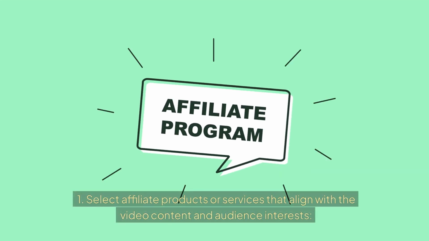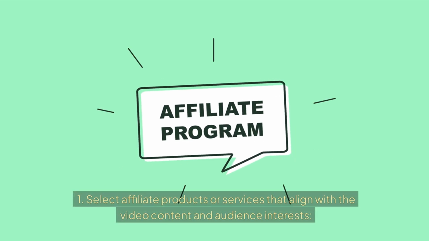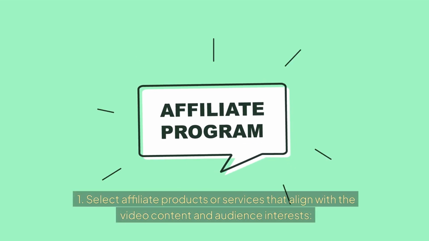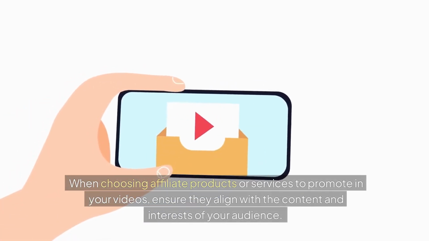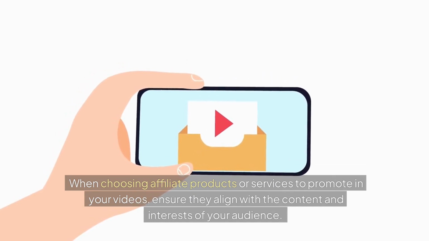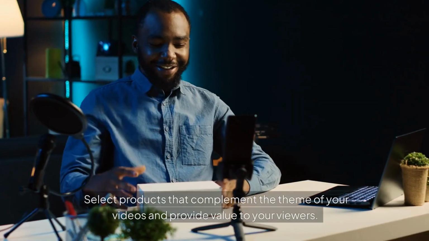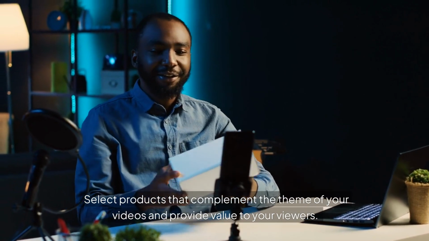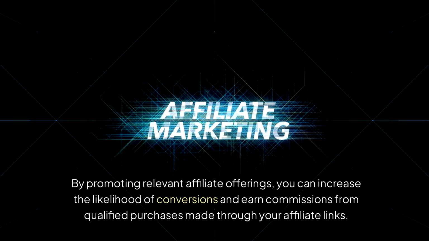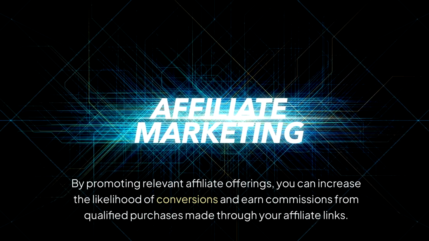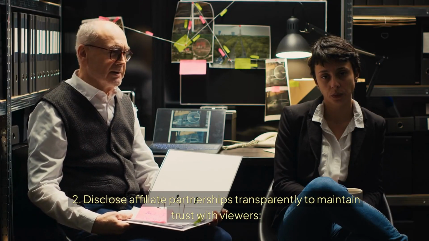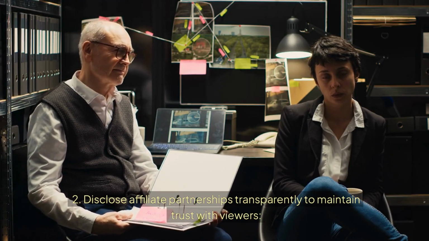1. Select affiliate products or services that align with the video content and audience interests. When choosing affiliate products or services to promote in your videos, ensure they align with the content and interests of your audience. Select products that complement the theme of your videos and provide value to your viewers. By promoting relevant affiliate offerings, you can increase the likelihood of conversions and earn commissions from qualified purchases made through your affiliate links.